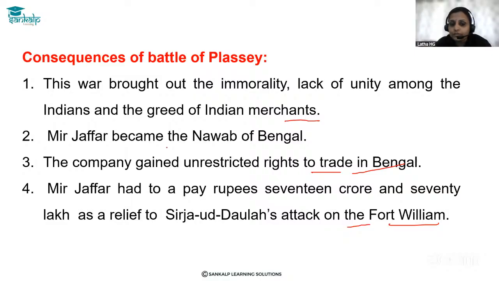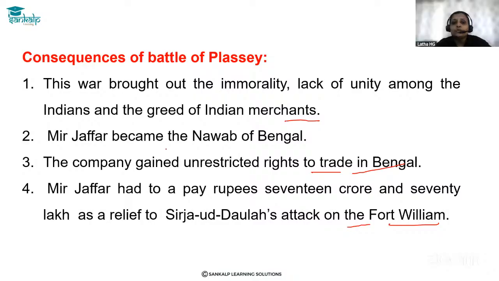So because of that only, they collected 17 crores and 17 lakh rupees from Mir Jafar, because Sirajuddaulah was already killed. Okay, understood? Instead of Sirajuddaulah, Mir Jafar had to pay, because he was the new Nawab after the Battle of Plassey. Thank you, ma'am. Okay. Any other doubt? No, ma'am.